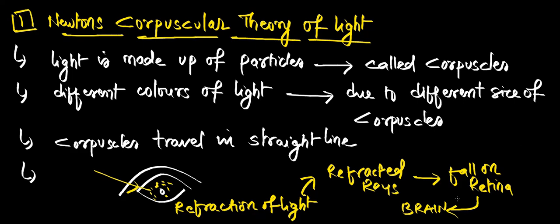So this is all that happens. The same thing was explained by Newton. Whenever particles fall on our eye, it undergoes some mechanical action, and because of that we are able to see the objects.